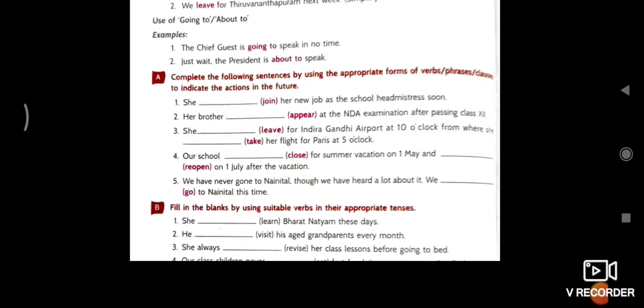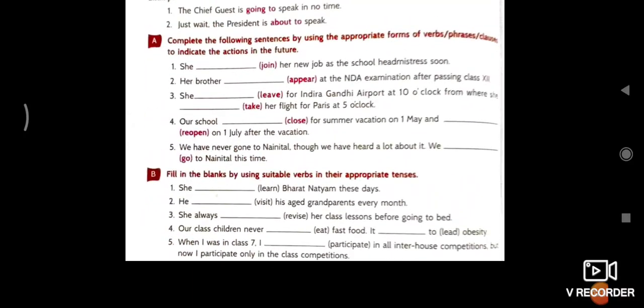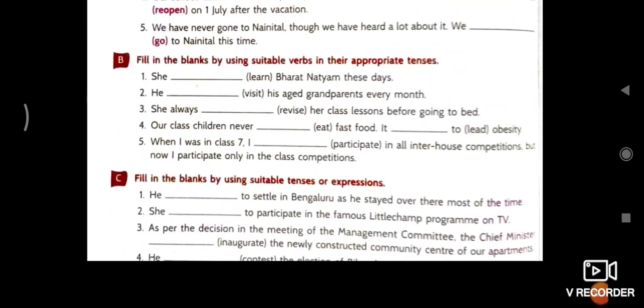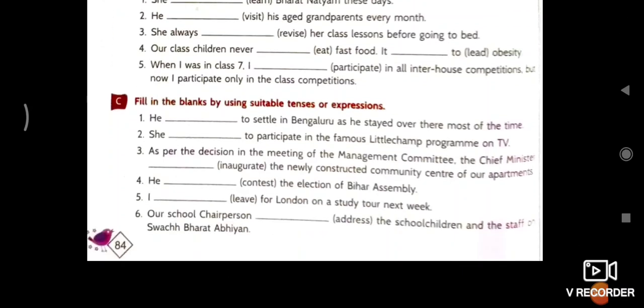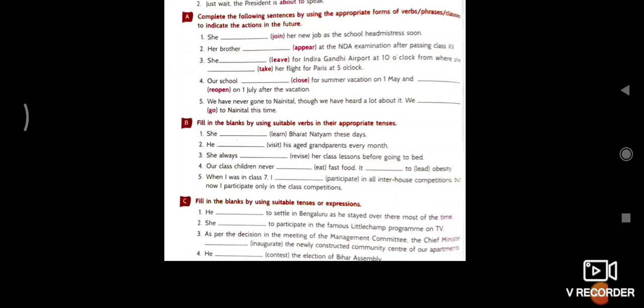Now after that there are some exercises A, B and C related to tense. Complete the following sentences by using the appropriate forms of verb, phrase or clause to indicate the action in the future. It's very easy. See, gap, join. Which tense is suitable for it? Next, fill in the blanks with the suitable verbs of the tense. She, gap, learn Bharatnatyam these days, like this. C, fill in the blanks by using suitable tense or expression. So A, B and C, do this and complete it with the help of tense.